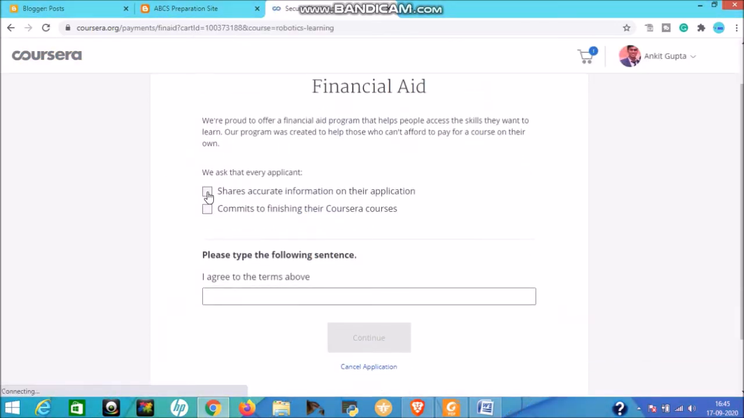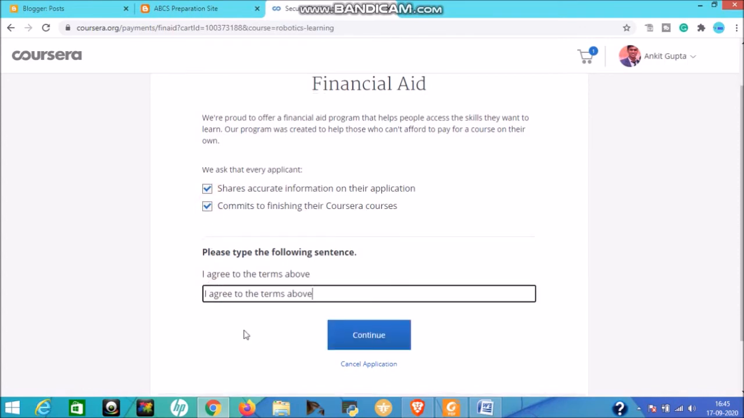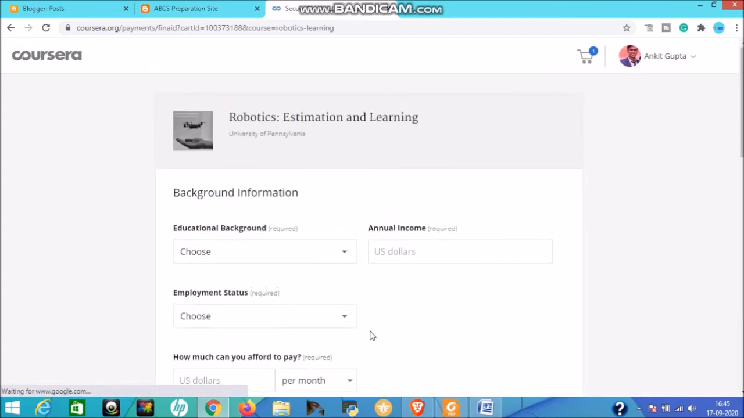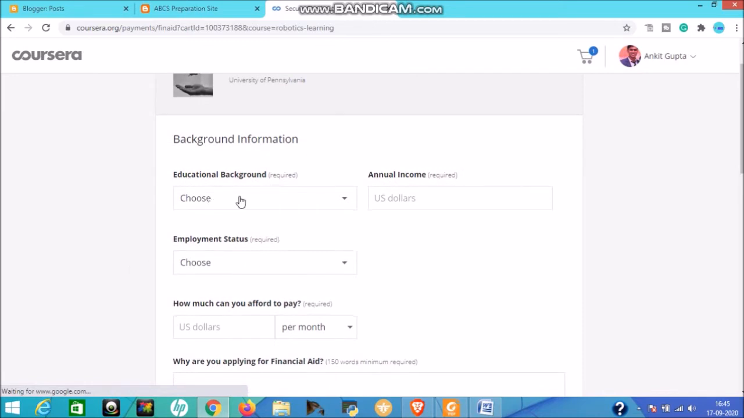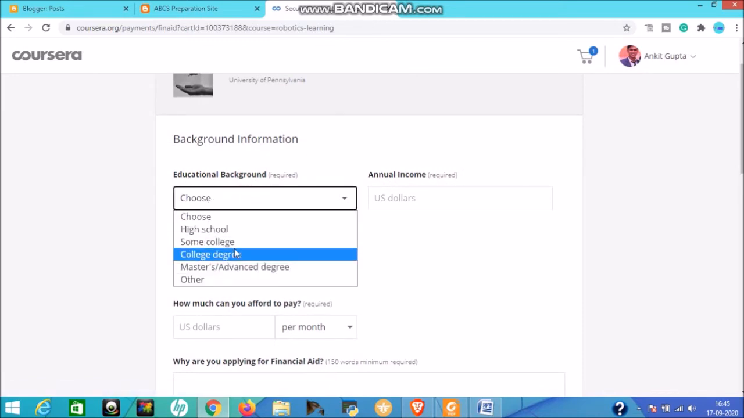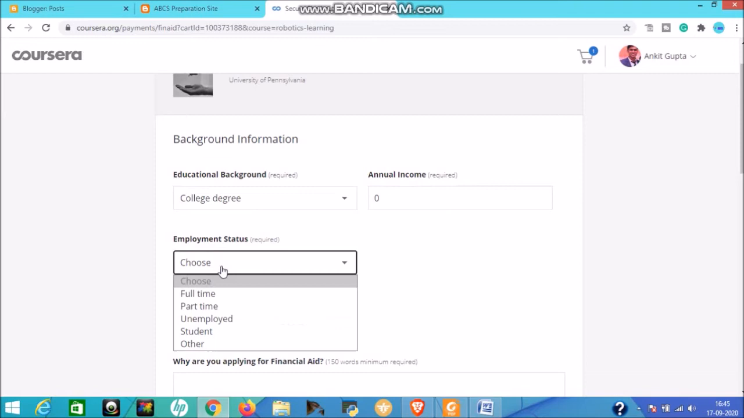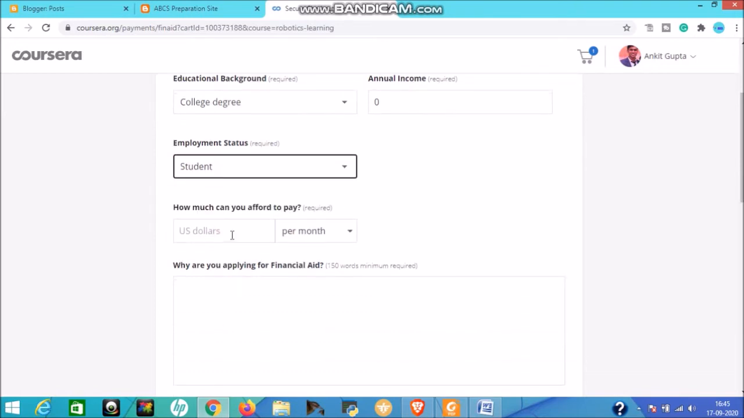After that, select this. Then type the same as mentioned above. After typing this, click on continue. Then it will ask for your educational background. Select your educational background. I already completed my college degree, so I'll select the college degree. Annual income, put 0. Then your employment status, I am a student, so click on student. Then how much you can afford to pay, 0.